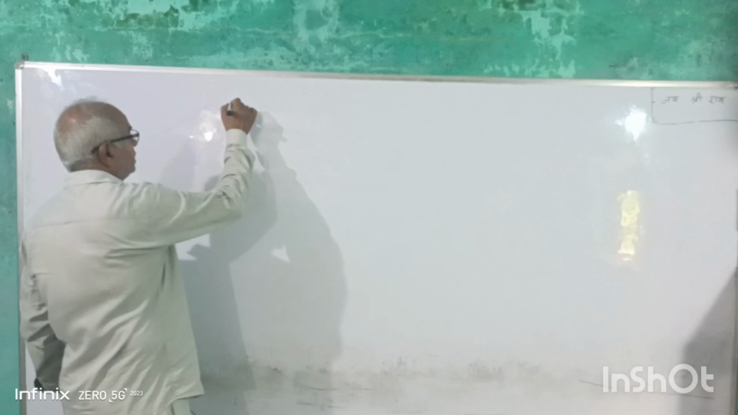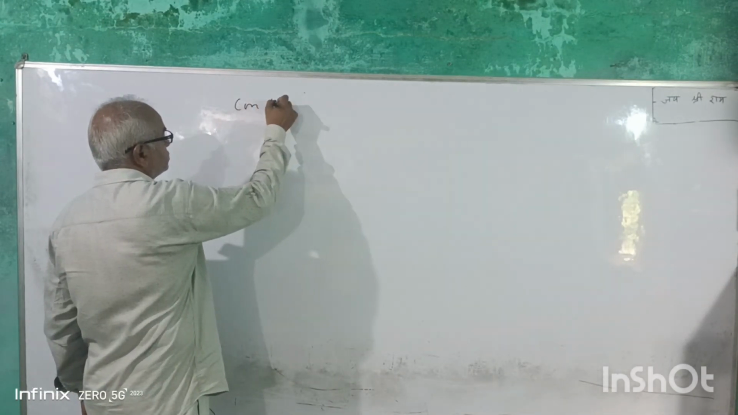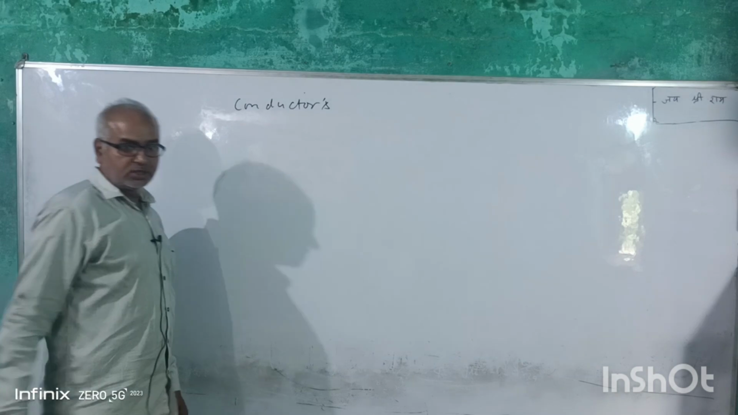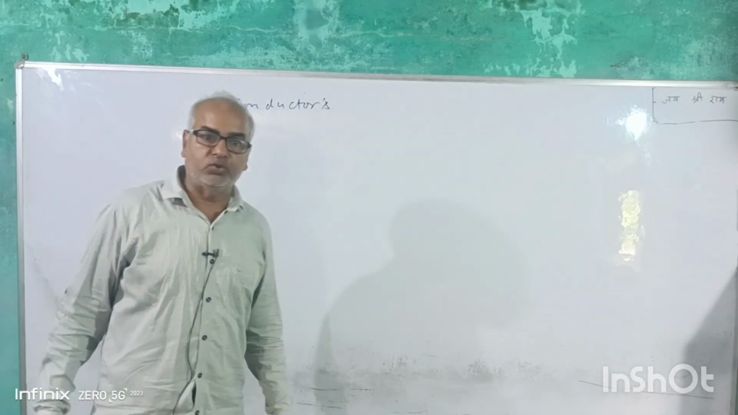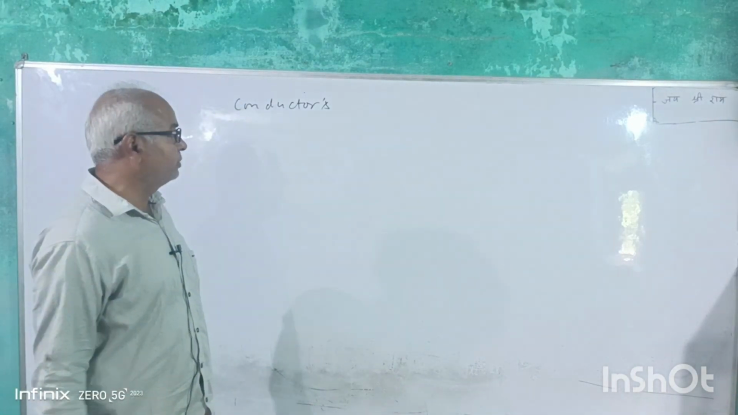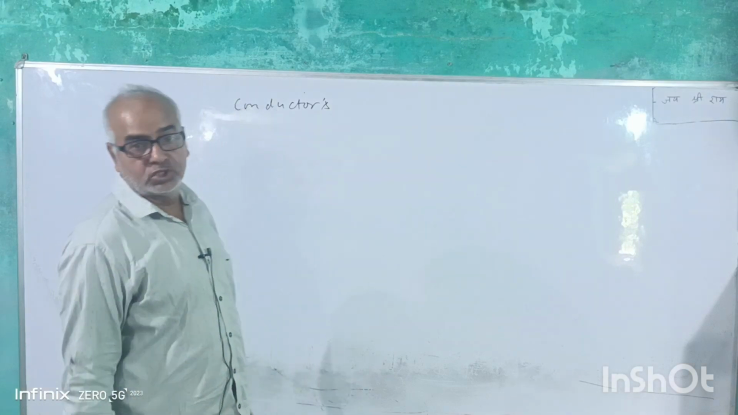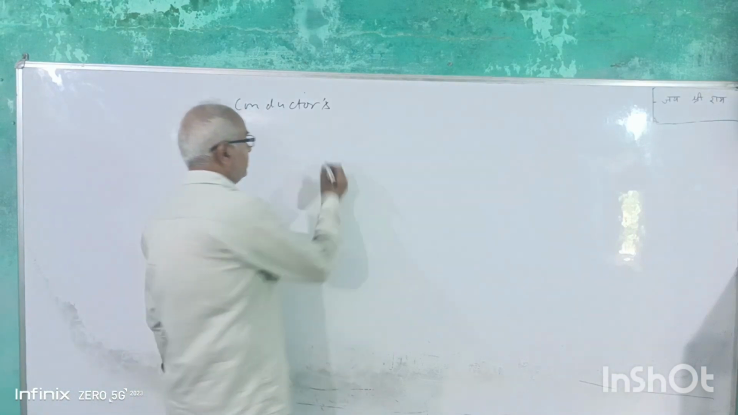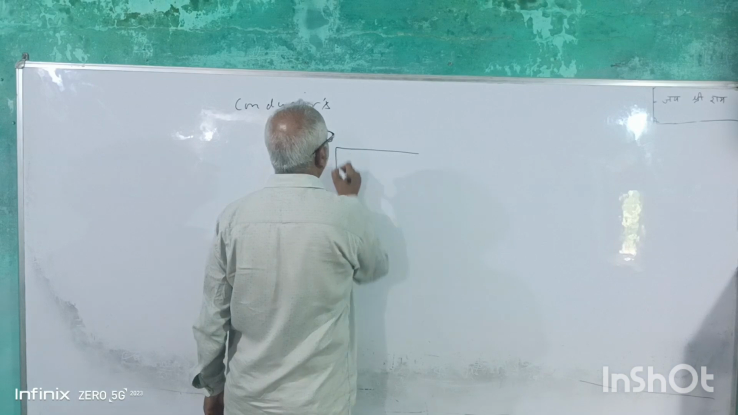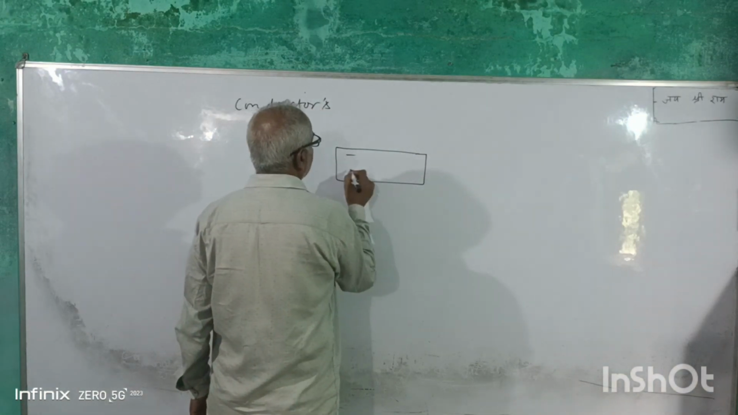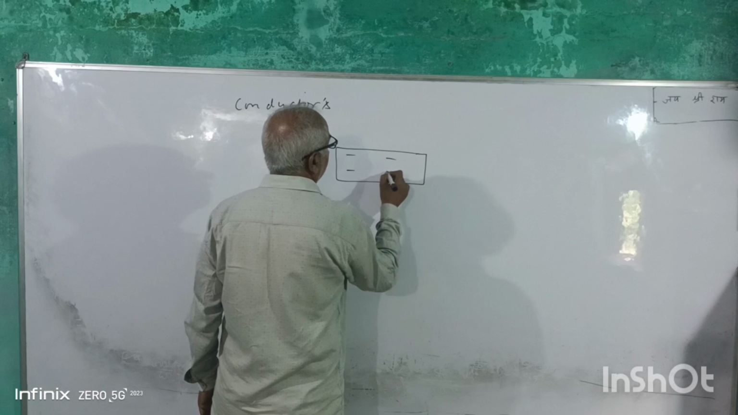The substances in which current can easily flow are called conductors. ऐसे सब्सटेंस जिनमें इजीली करंट फ्लो हो जाता है उनको कंडक्टर्स कहते हैं. कंडक्टर्स में फ्री इलेक्ट्रॉन्स होते हैं. Conductors contain free electrons, and when we apply an electric field across a conductor, then free electrons move opposite to the